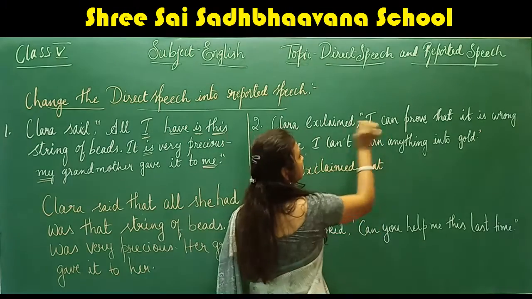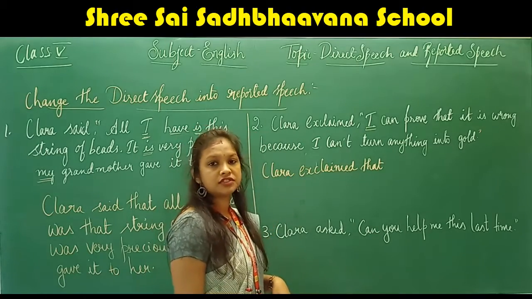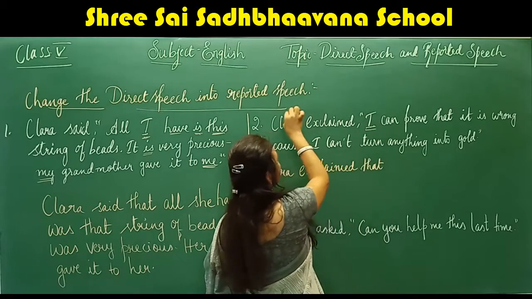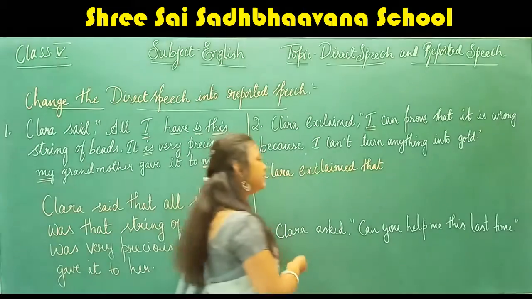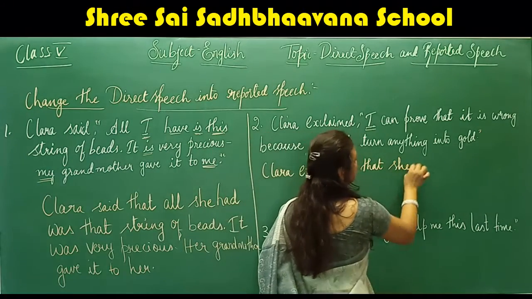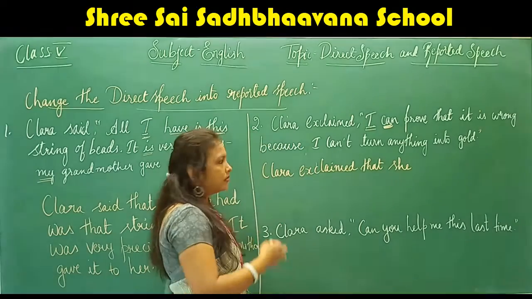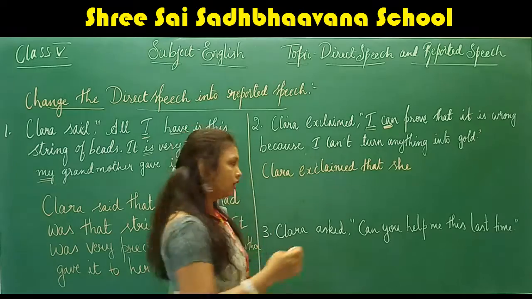Now we have the pronoun I. What does it change into? I is referring to Clara, so I will become she. She can. We have the modal auxiliary can in present tense, so can will become could.